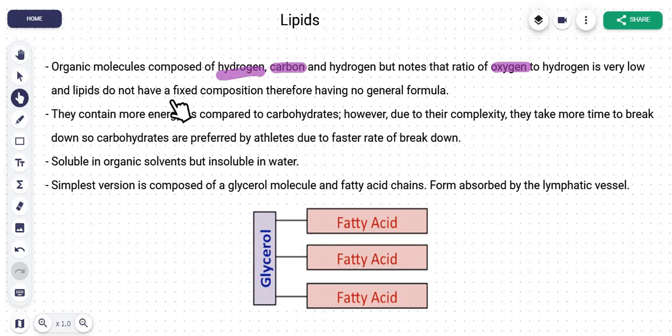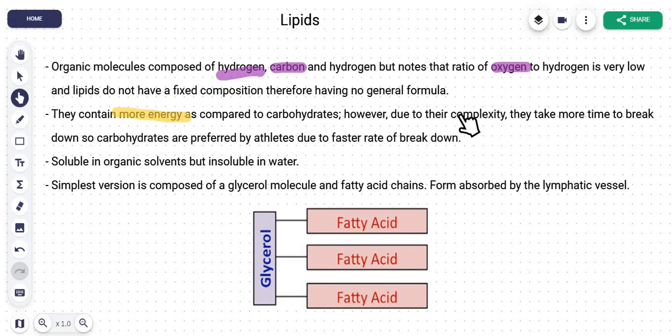Lipids do not have a fixed composition. Like we have this general formula of carbohydrates, lipids lack a general formula due to not having a fixed composition. For instance, the amount of the 3 elements can vary in different types of lipids, so that's why there is no general formula. Now they contain more energy. I just want to emphasize this point, it is very important. They give you an MCQ, sometimes they may give you a question in paper 2, and then you may have to answer. That is, they contain more energy as compared to carbohydrates. When you compare this to carbohydrates, they contain more energy.